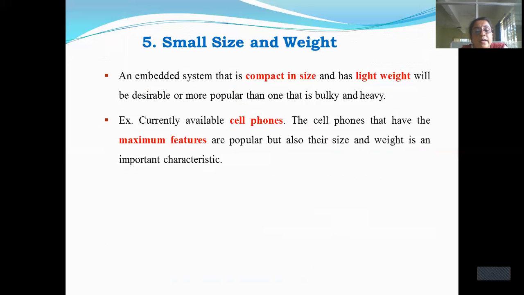So what is the fifth one? That is small size and weight. Most embedded systems are designed to be compact in size and lightweight. Some embedded systems may be bigger, but most are designed to be compact and lightweight. Currently, take the example of cell phones: they have the maximum features, yet they are compact in size and lightweight. Whenever we think about our system, it should be small in size and weight.